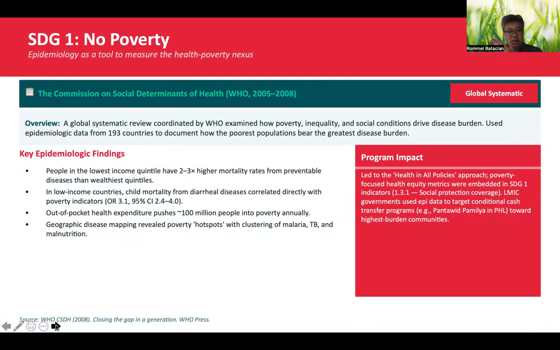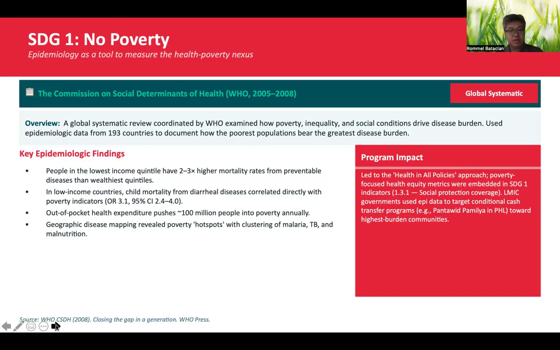People in the lowest income quintile, so that's the lowest 20% of the population in terms of income, have a 2 to 3 fold higher mortality rate from preventable diseases than those who belong to the wealthiest quintile.